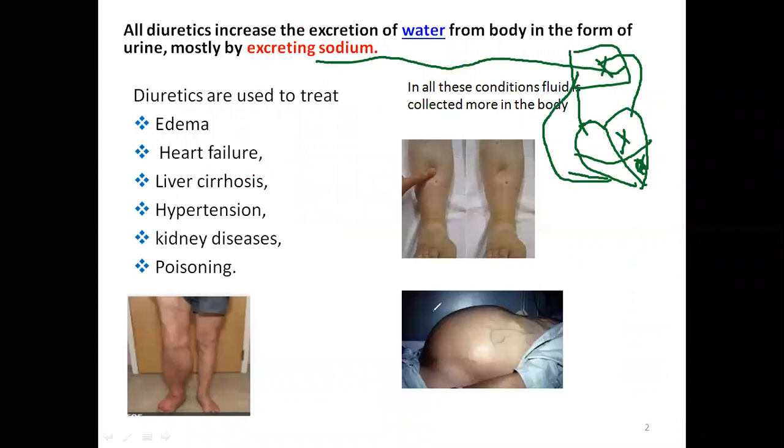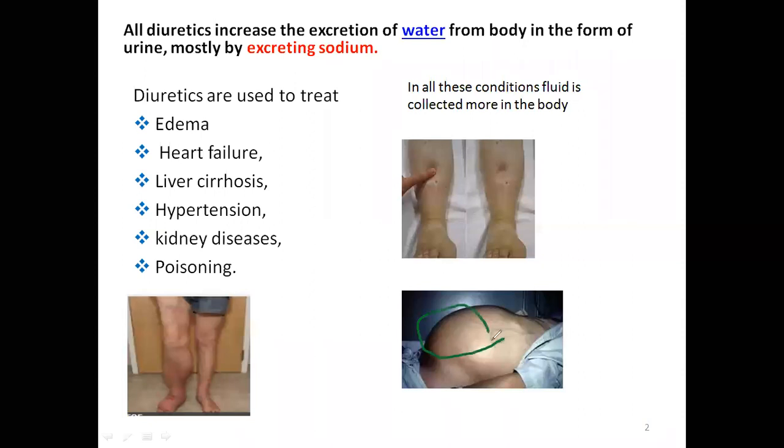Collection of fluid in the abdomen is called ascites. Some people, especially gents, have a stomach like a pot. This is nothing but because of liver issues, ascites, collection of fluid in the abdomen.